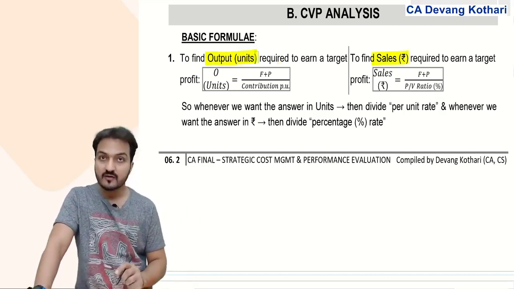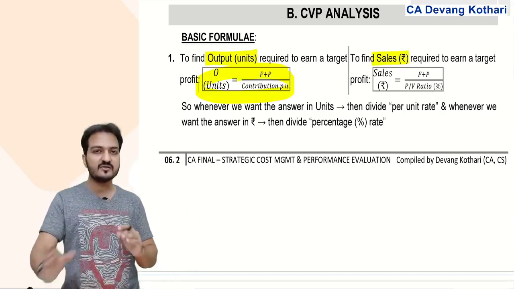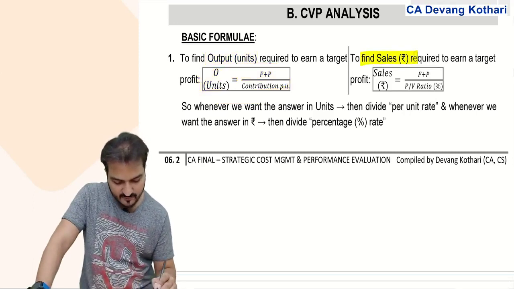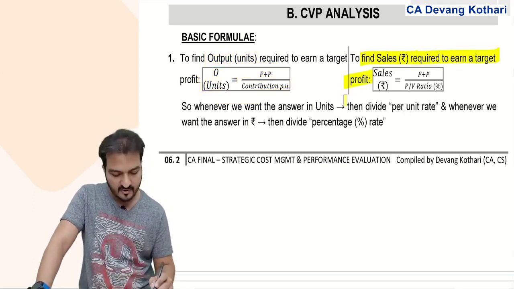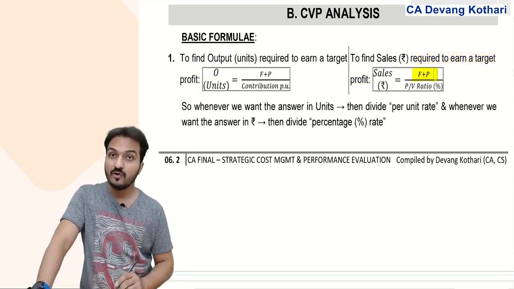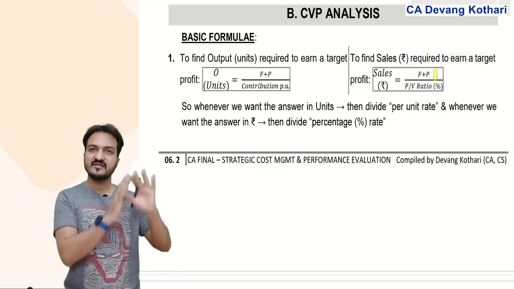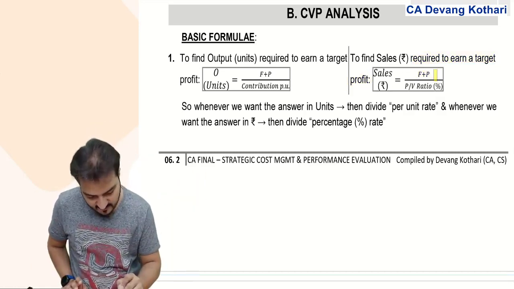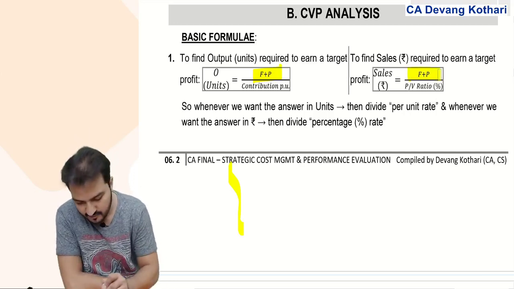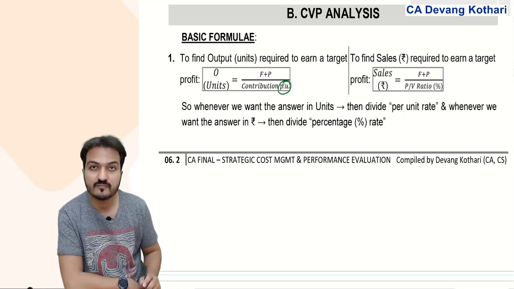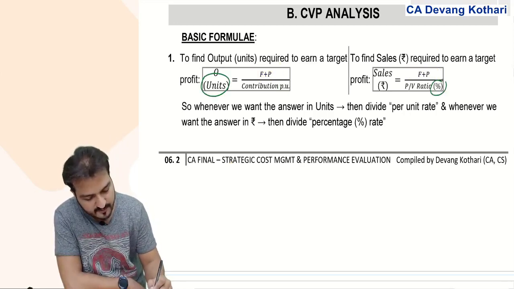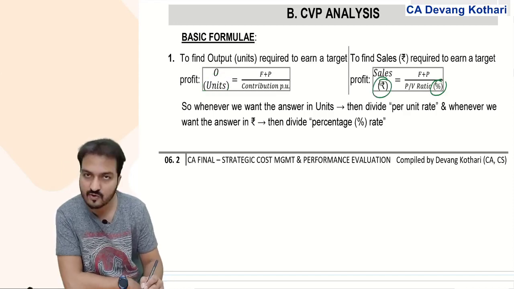If units required for target profit is this, then the sales value required for earning target profit, sales rupees required to earn a target profit, will be F plus P upon PV ratio percentage. Look at the difference. F plus P remains the same. Numerator F plus P is remaining the same. If I divide by contribution per unit, it gives me the answer in units. If I divide by contribution percentage, it gives me the answer in rupees.